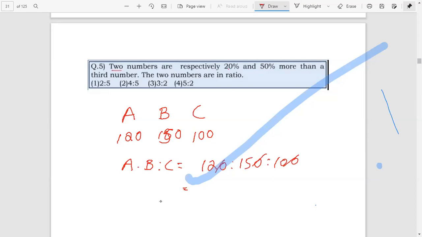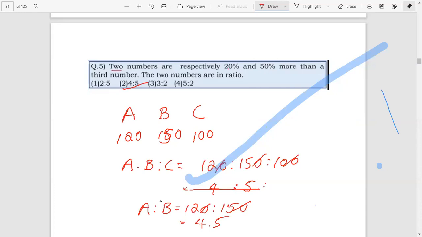But we have to find only the ratio of the first two numbers, that is A is to B, that is 120 is to 150. Zero cancel, 12 is to 15 equal to 4 is to 5. Therefore, the option is option 2.